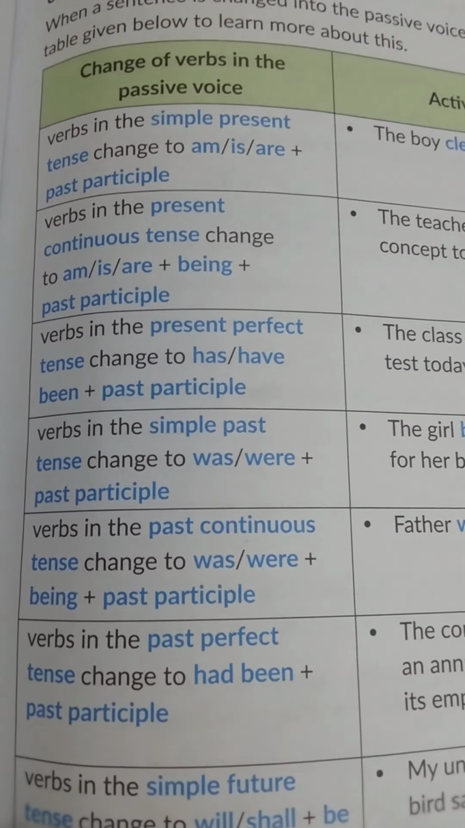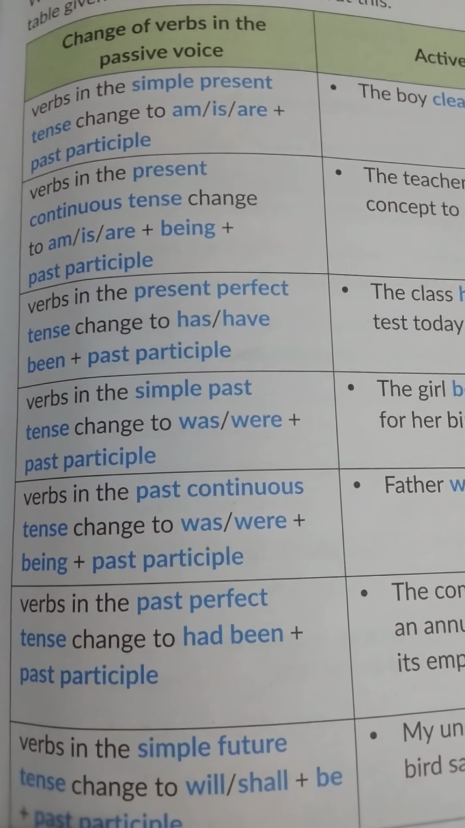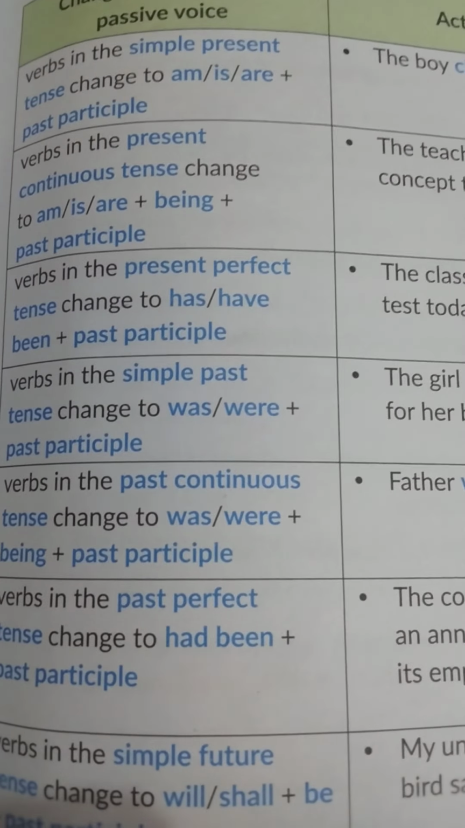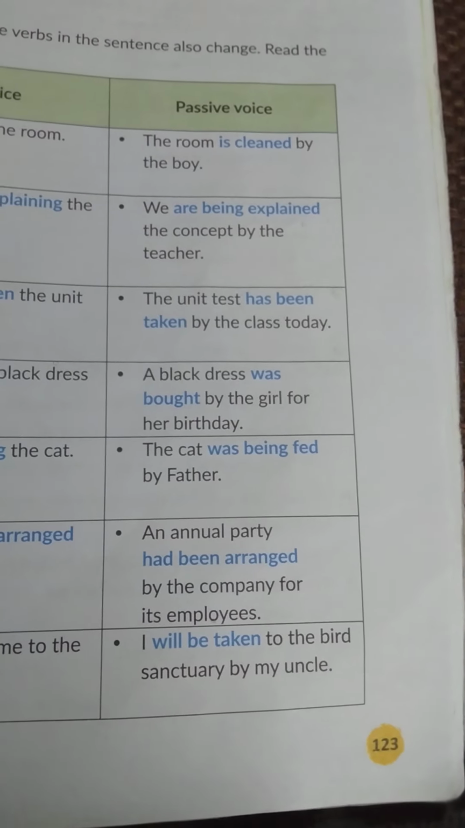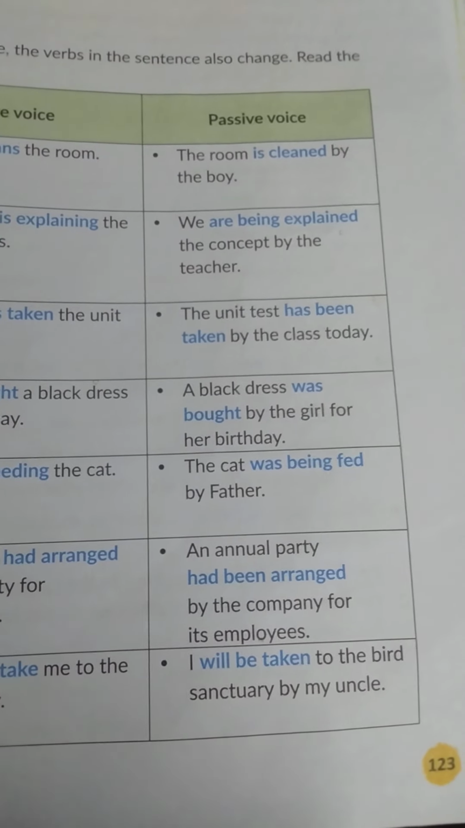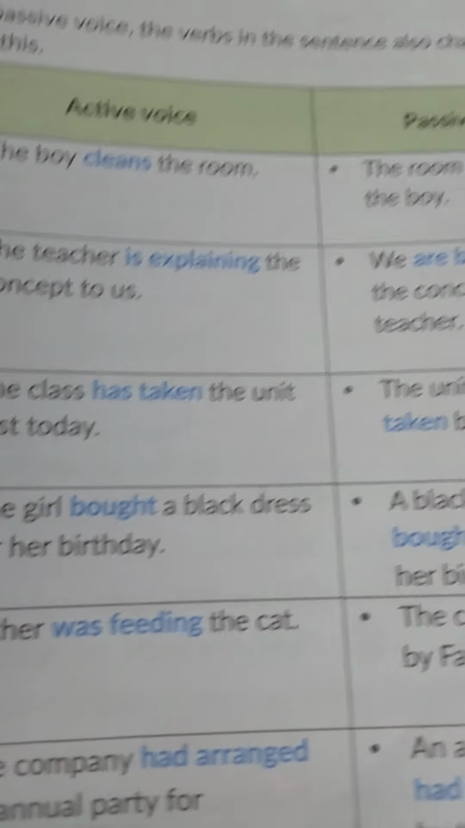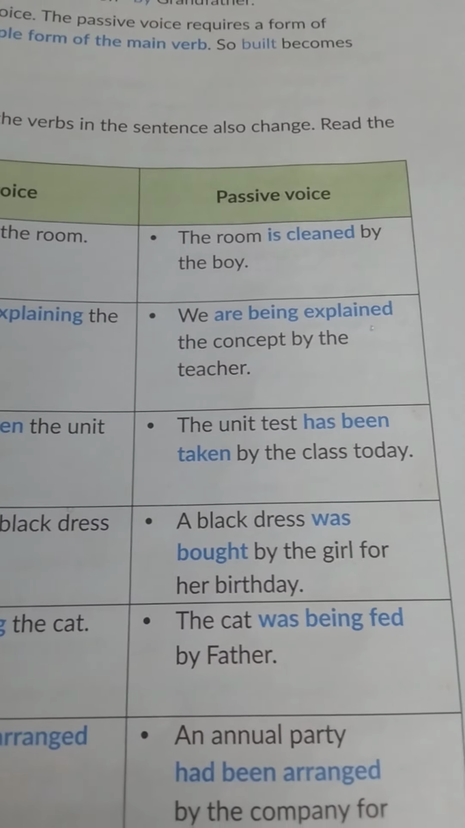The second rule is verbs in the present continuous tense change to am, is, are plus being plus past participle. As you can see, past participle is used everywhere. So let us talk about present continuous tense. The example is the teacher is explaining the concept to us. The passive voice will be we are being explained the concept by the teacher. Here being is used to balance the ing verb that is explaining here, because we are going to use the third form of the verb explained here. So ing's place has been taken by being.